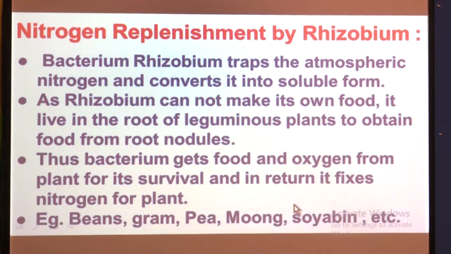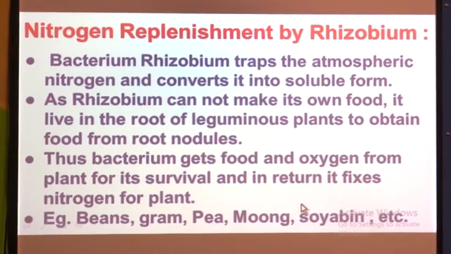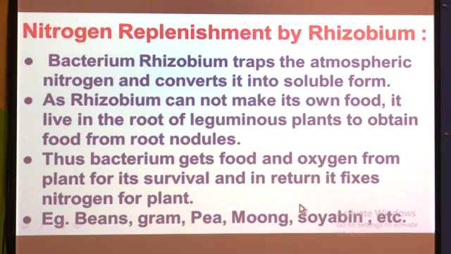The rhizobium helps these plants to get nitrates or nitrogen. And what do plants give to rhizobium? Plants give food to this bacterium rhizobium. Thus the bacterium gets food and oxygen from the plants for its survival, and in return it fixes nitrogen for the plants. Because of that, plants can absorb nitrogen easily.